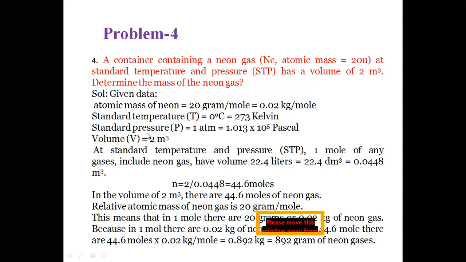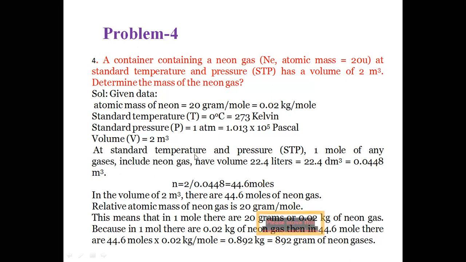Standard pressure is 1 atmosphere, which we convert to pascals, that is Newton per meter square. 1 atmosphere is 1.013 × 10^5 pascals, or Newton per meter square. And the volume is given as 2 meter cube.